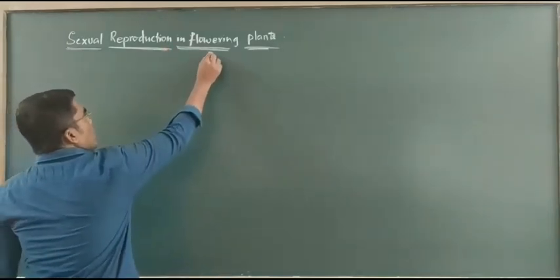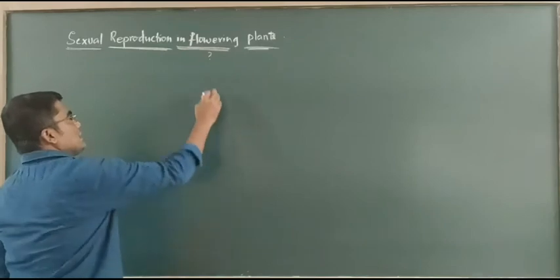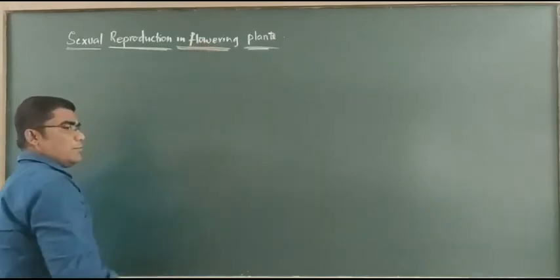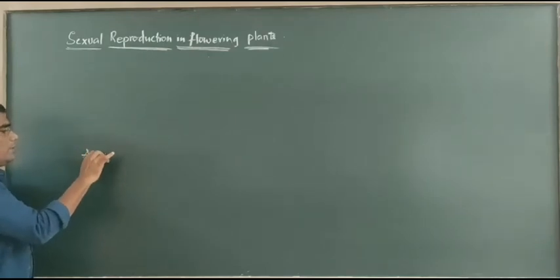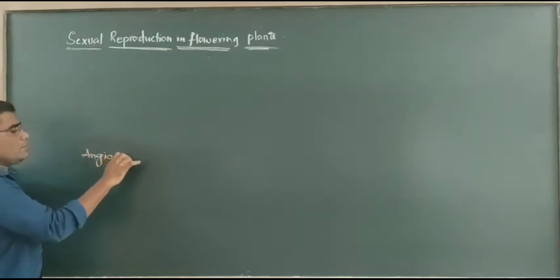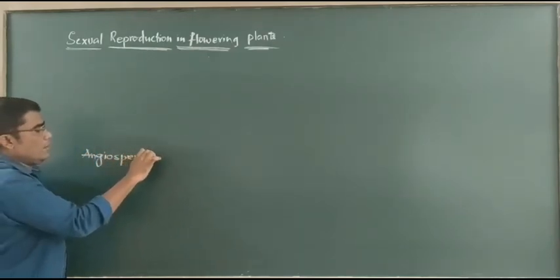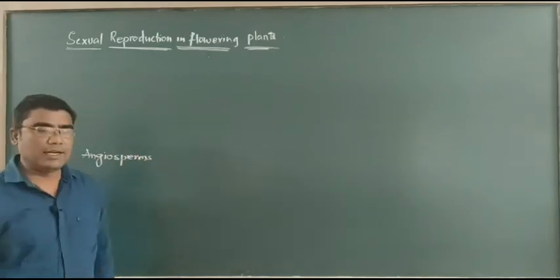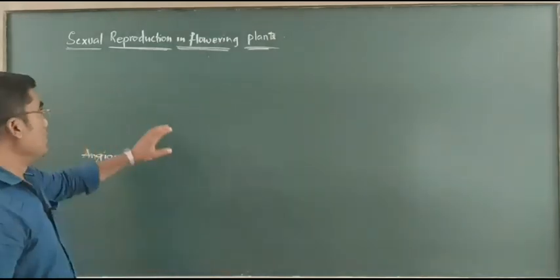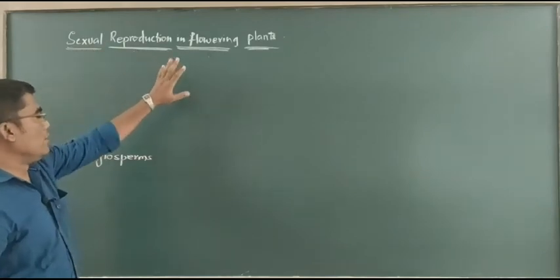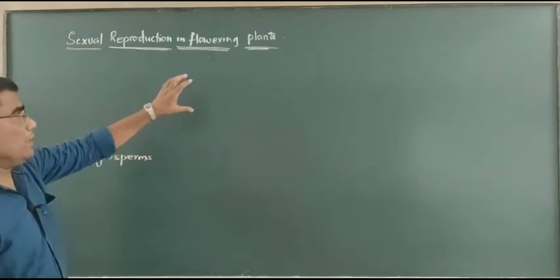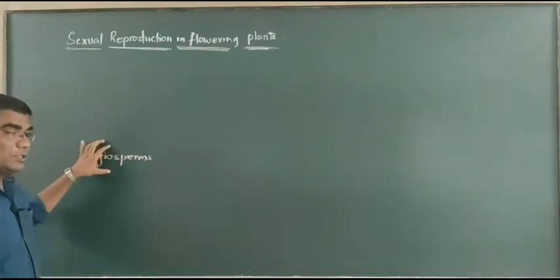Which group of plants is considered as flowering plants? Angiosperms are said to be the flowering plants. Flowering plants refers to the angiosperms.